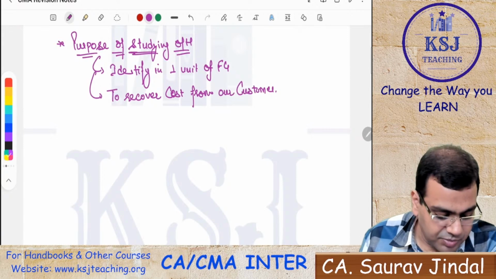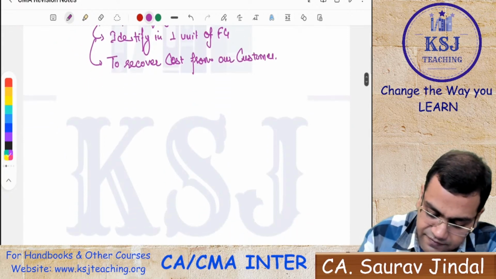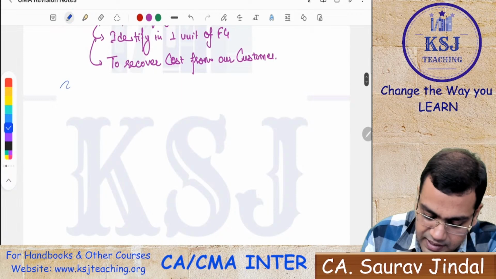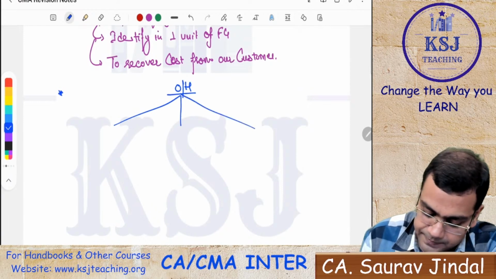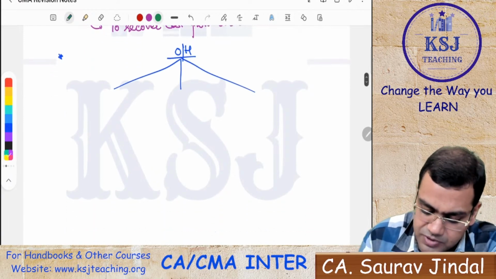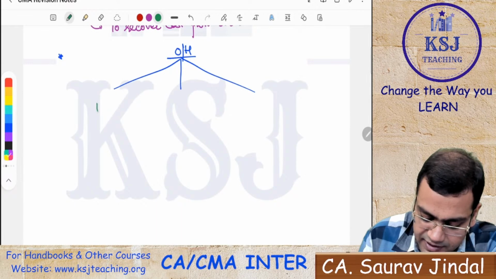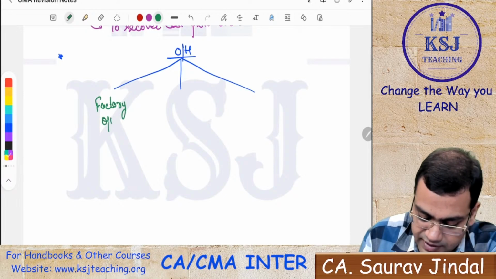That is the main purpose of studying the overheads. Now, if I want to broadly classify my overheads, there are broadly three types of overheads, right? One is the factory overheads, which are related to the production. These are my factory overheads.